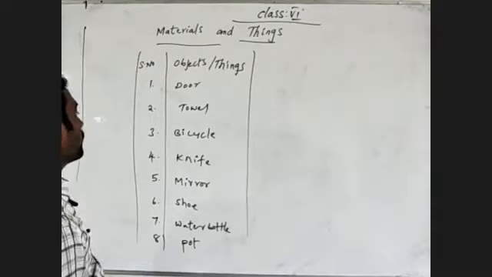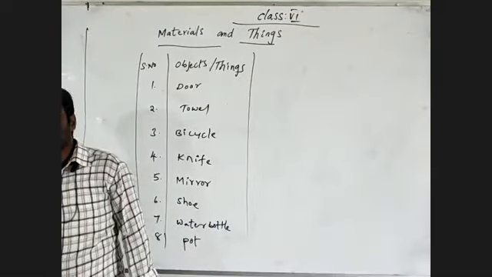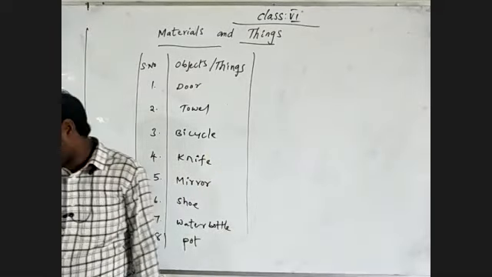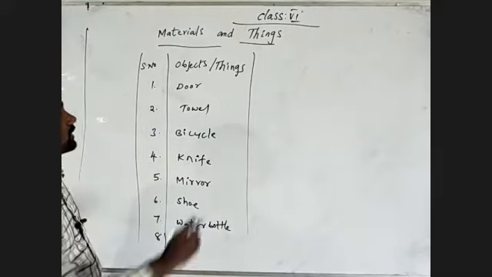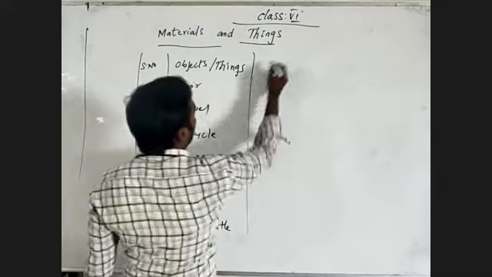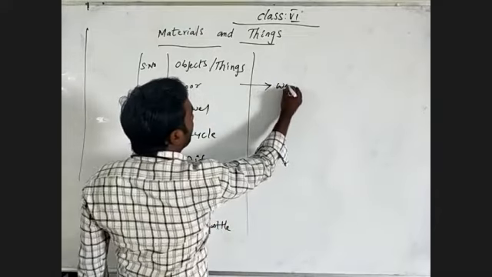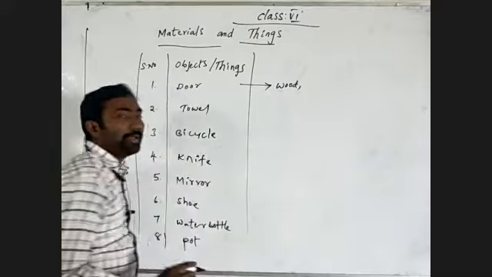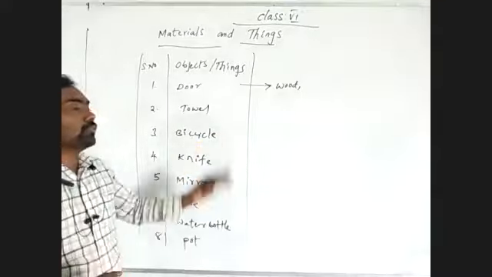What are these made from? What material? We have to say what material these things are made from. Suppose a door. The door, we know well, is mainly wood. The whole door is made from wood material.